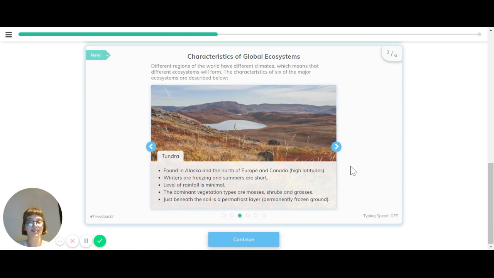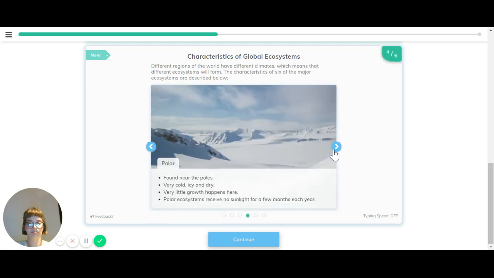Tundra, which is found in Alaska and the north of Europe and Canada at high latitudes. Winters are freezing and summers are short. There is a minimal level of rainfall, and the dominant vegetation types are mosses, shrubs, and grasses. Just beneath the soil is a permafrost layer, which is permanently frozen ground.